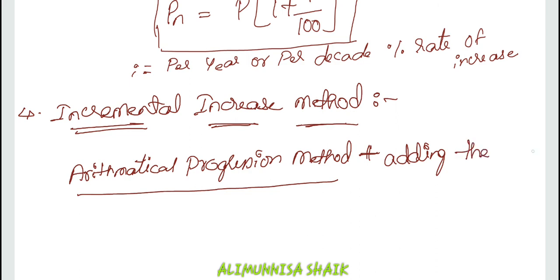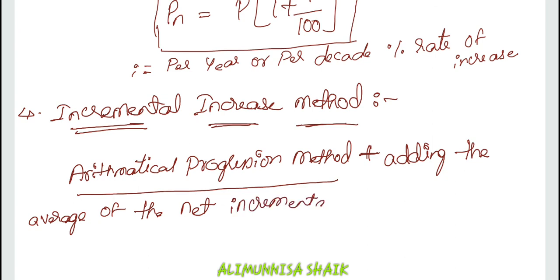and we will be adding the average of the net incremental increase once for every future decade.